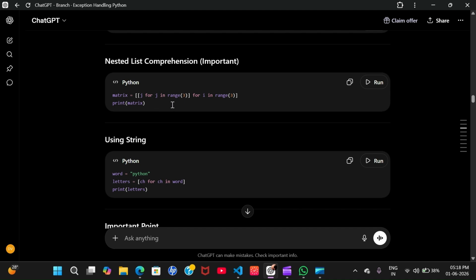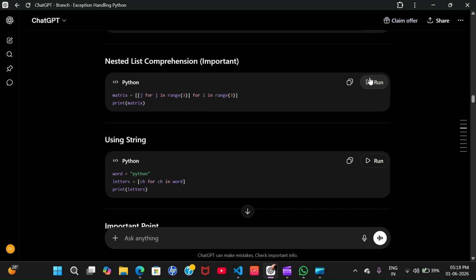So what will it do? J iterates over 1, 2, 3, and the expression is j, so a list will be printed as 1, 2, and 3. In the same way, the whole expression is for this loop.